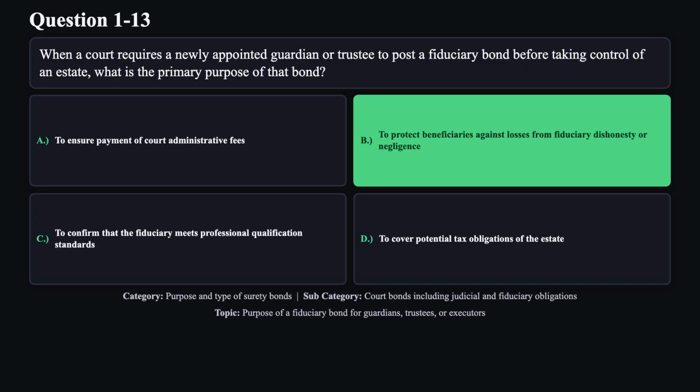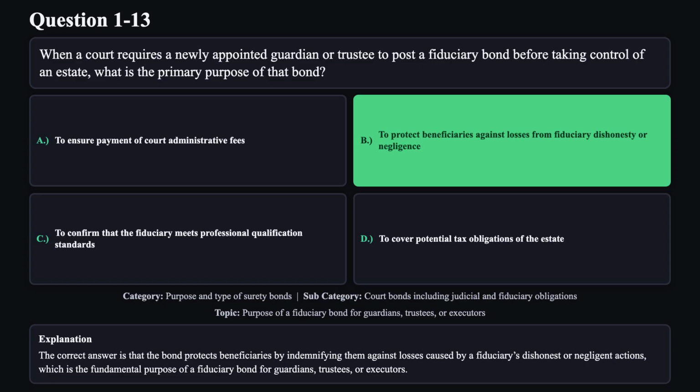The correct answer is B. The correct answer is that the bond protects beneficiaries by indemnifying them against losses caused by a fiduciary's dishonest or negligent actions, which is the fundamental purpose of a fiduciary bond for guardians, trustees, or executors.